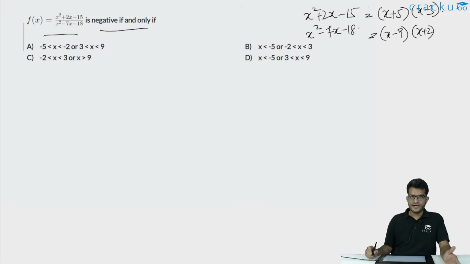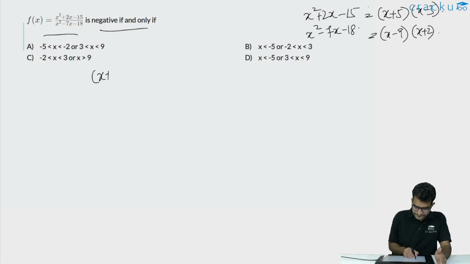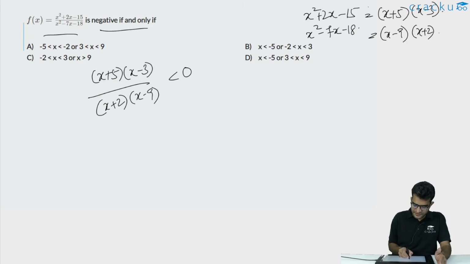So what we are required to calculate is the values of x for which x plus 5 into x minus 3 divided by x plus 2 into x minus 9 has to be less than 0.